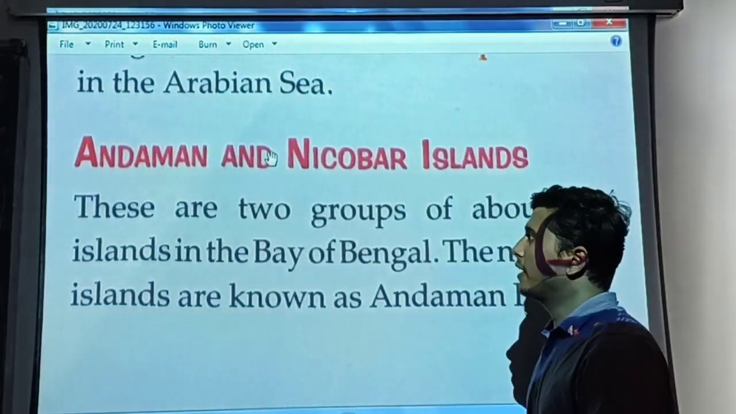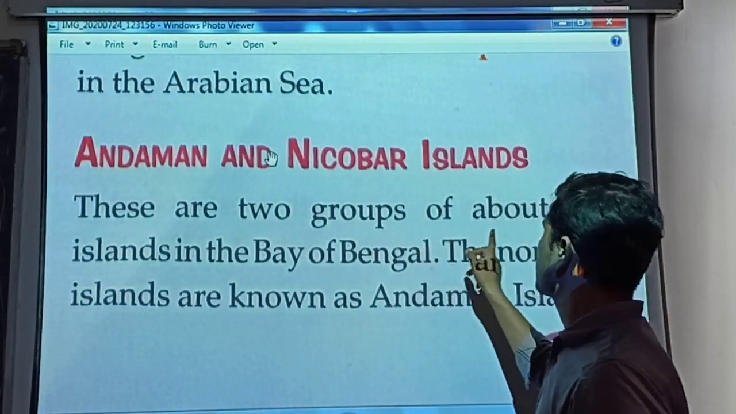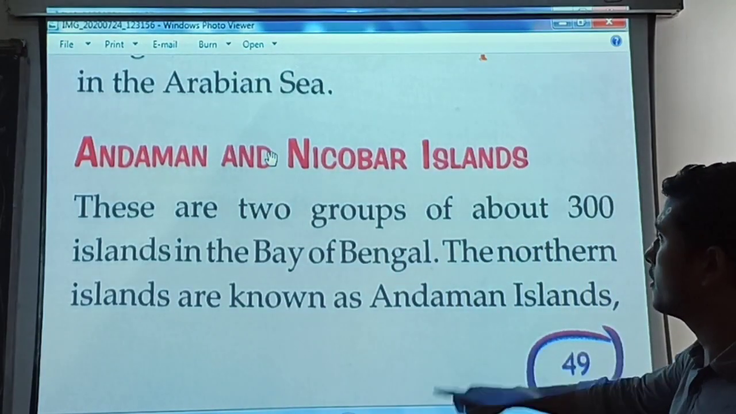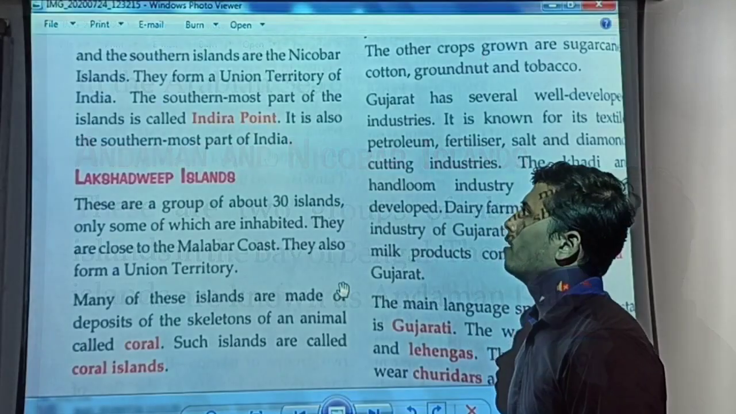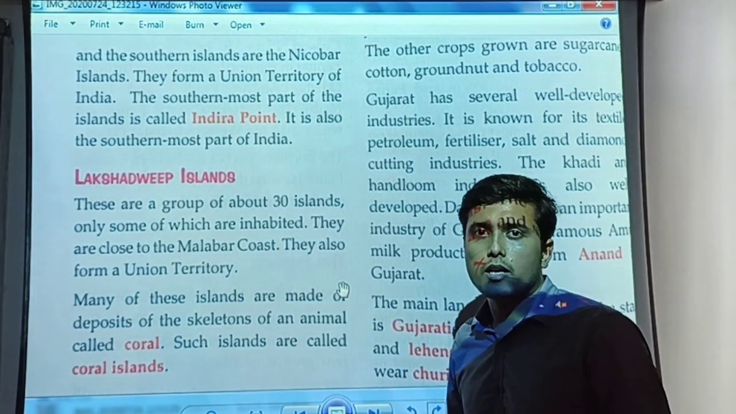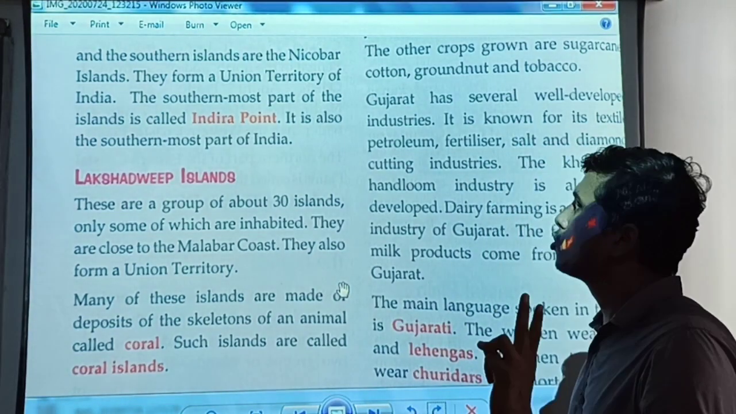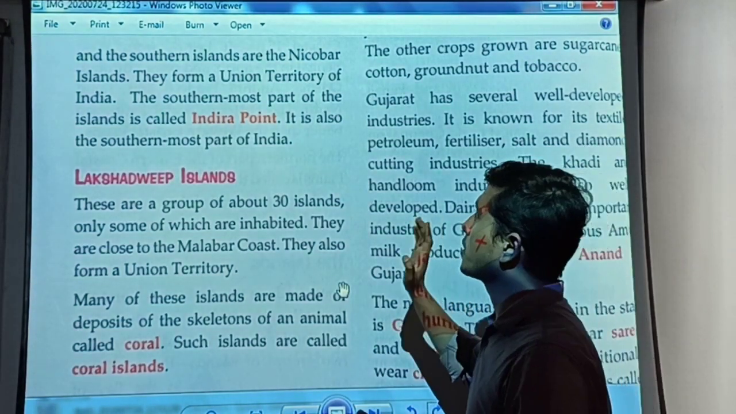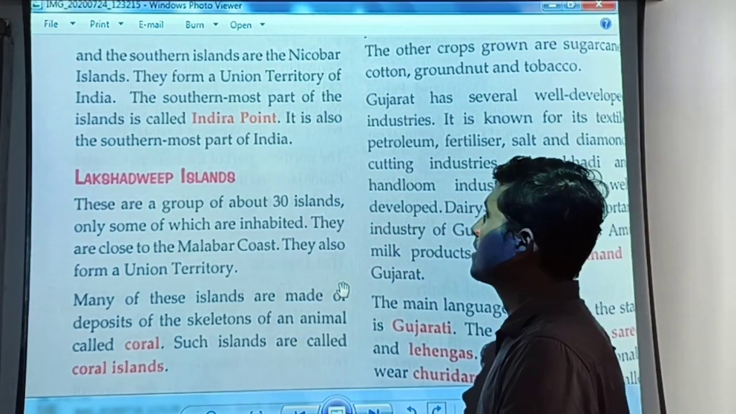Now students, the first island group which we have to read about is the Andaman and Nicobar Islands. There are two groups of about 300 islands in the Bay of Bengal. The northern islands are known as the Andaman Islands and the southern islands are the Nicobar Islands. So around 300 islands are present there, in two groups. They form a union territory of India.